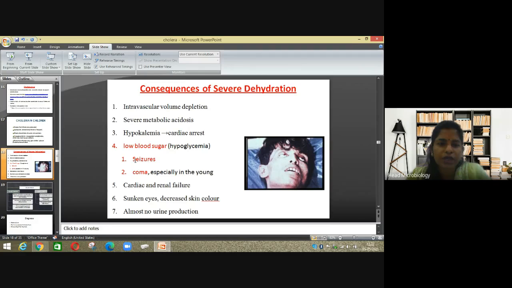It can lead to intravascular volume depletion, severe metabolic acidosis, hypokalemia, that is cardiac arrest, hypoglycemia, then seizures and coma in young people, cardiac and renal failure, then sunken eyes, decreased skin turgor, and almost no urine production, because a lot of water loss is through stools itself, so there is no urine production as watery stools are being passed.